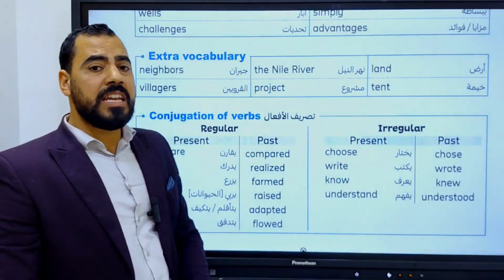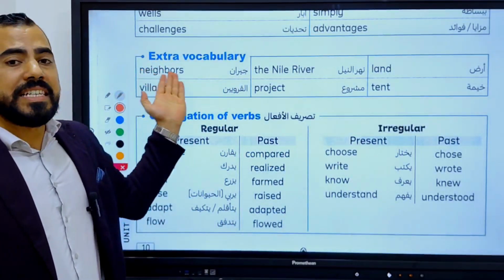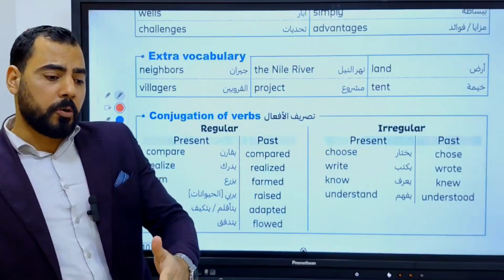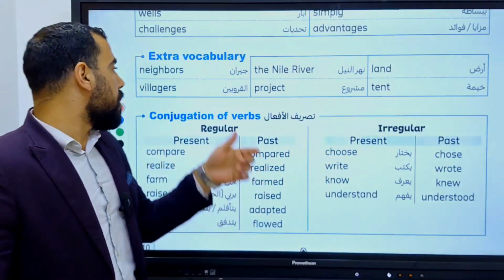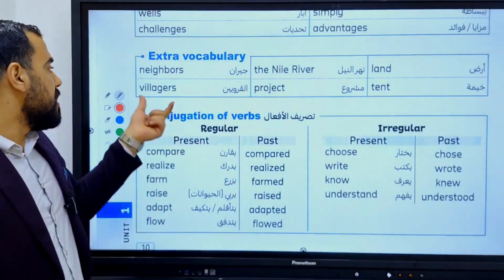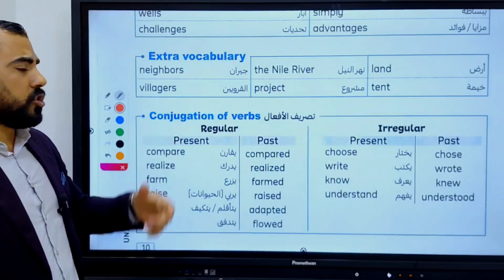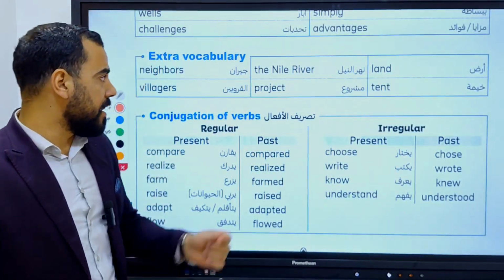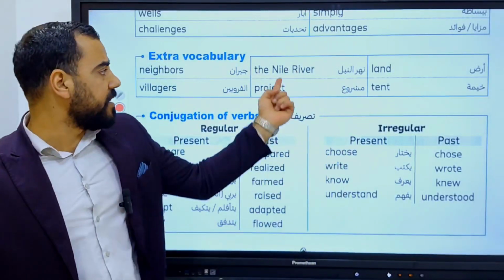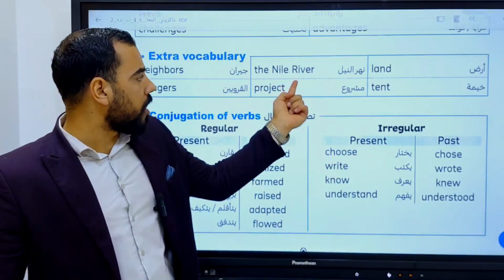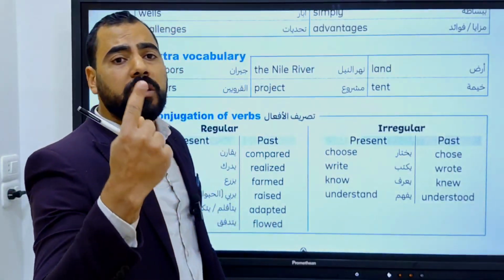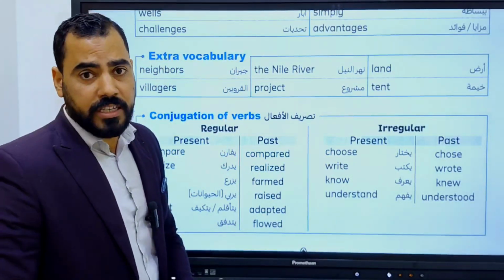Extra vocabulary. Neighbors. Neighbors are people who live next to you. People who live next to your house are your neighbors. Villagers. Villagers are people who live in the village. The Nile River, N must be capital and R must be capital, because this place is so famous and there is only one Nile River in the world.